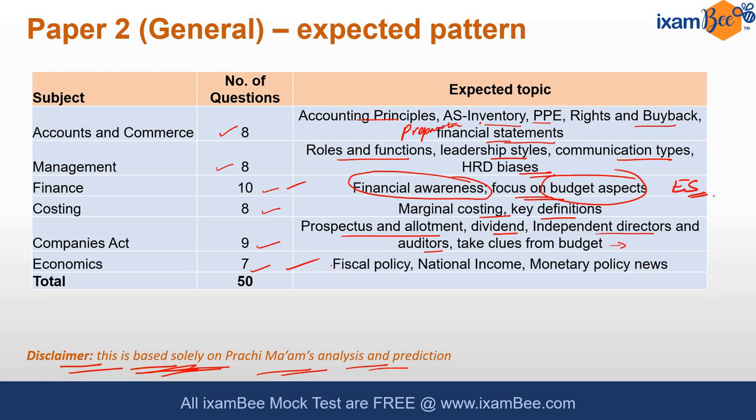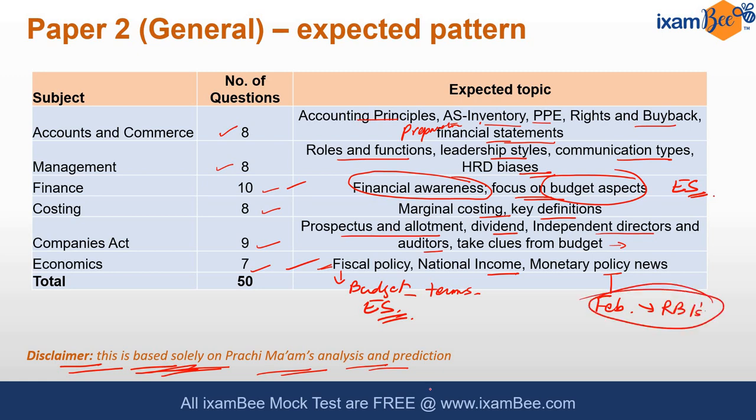announced or proposed. In economics, fiscal policy, especially focusing on the budget and the economic survey, we will have to pick up clues from there, and terms, we should be able to understand all terms that are mentioned there. National income and even monetary policy. So in February, even RBI's next monetary policy is due. So that will also be another important document and event to watch for to get understanding of what can be asked here. So this is my analysis based on which my predicted pattern of questions that can be there for SEBI phase 1 general stream.